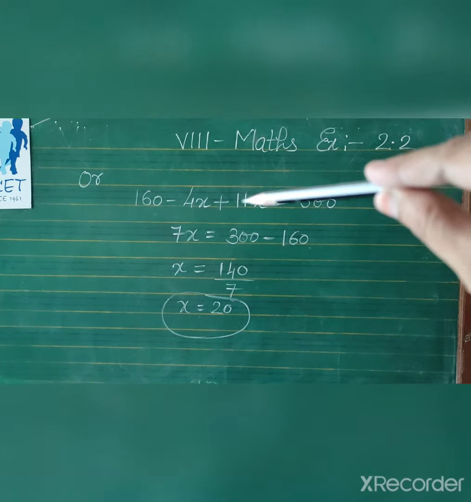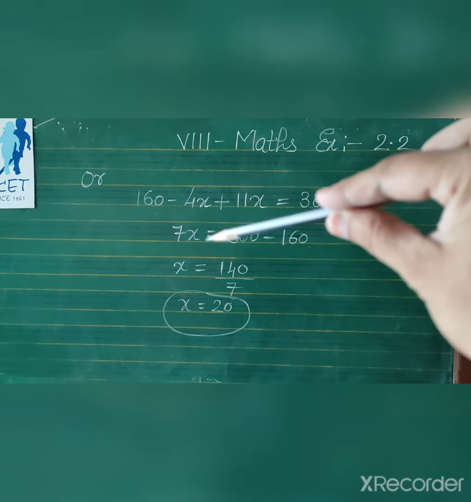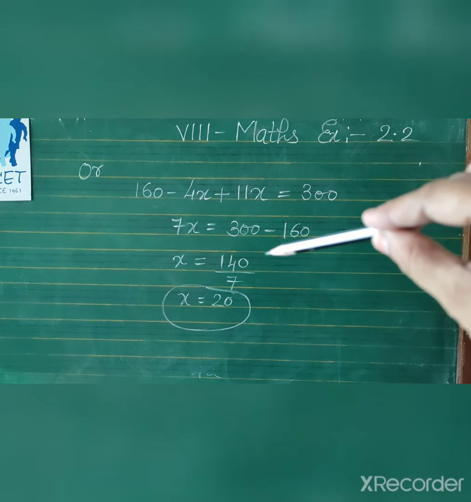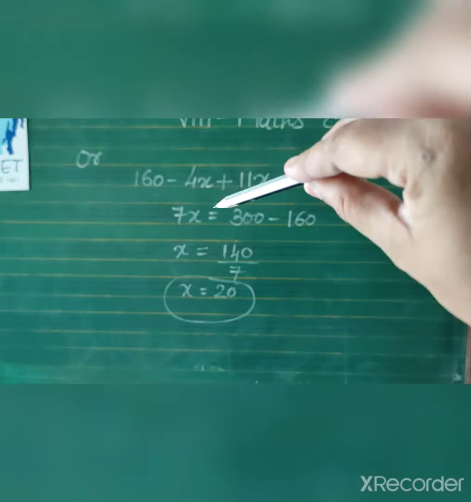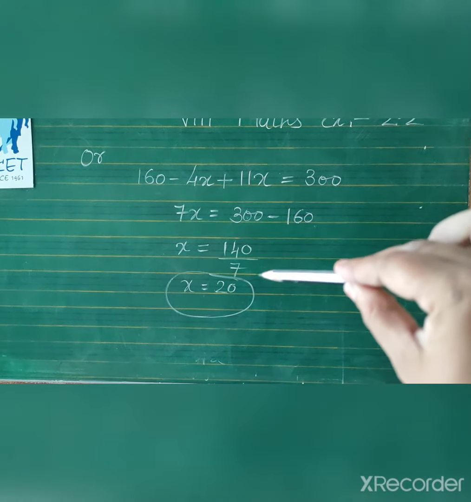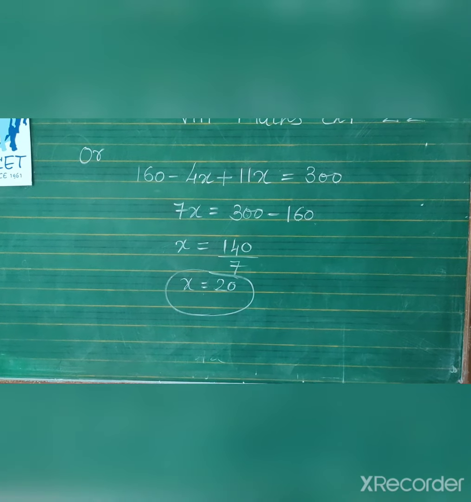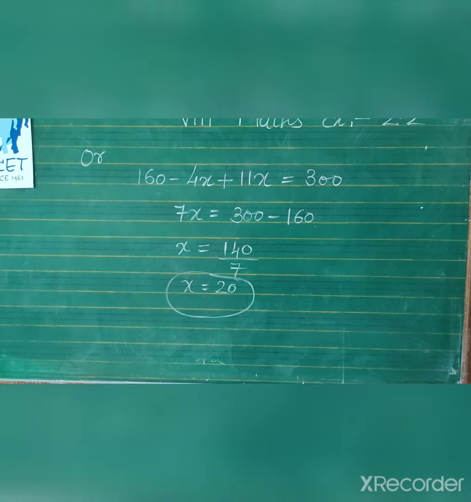The bigger number has the positive sign, so we will not put any sign. 300 minus 160 is 140, and 7 is in multiplication here, so opposite of the equal sign, division. 7 twos are 14 and 0 as it is. So the value of x is 20.